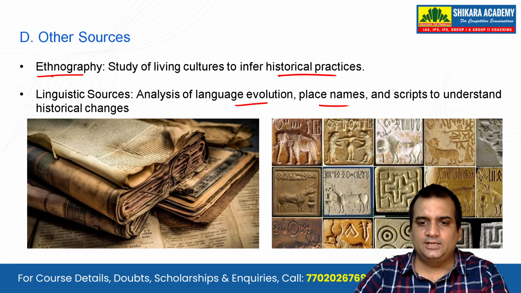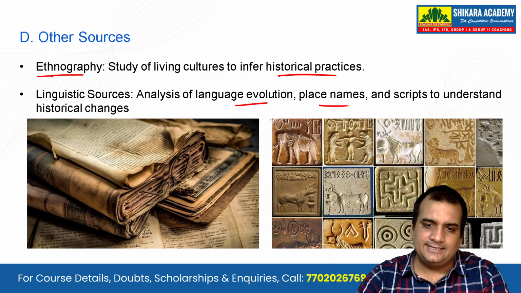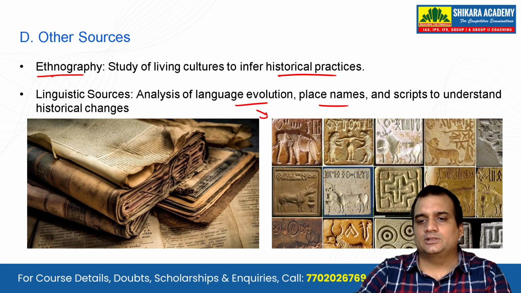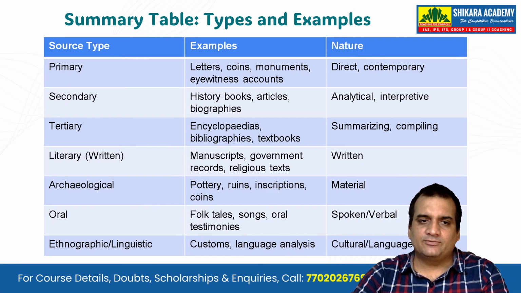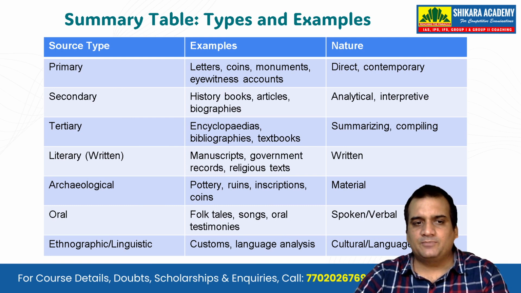Here we see many seals that were used in the Harappan period. Okay. So guys, with that we have come to the summary table, and you can see the different types of sources. The primary sources, where we have the letters, coins, monuments, eyewitness accounts. Okay, these are the direct or the contemporary ones.